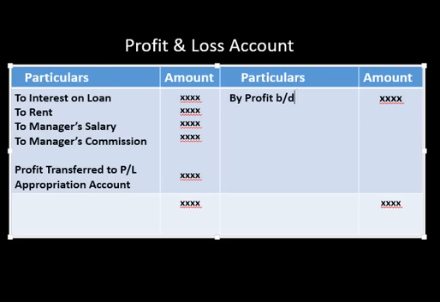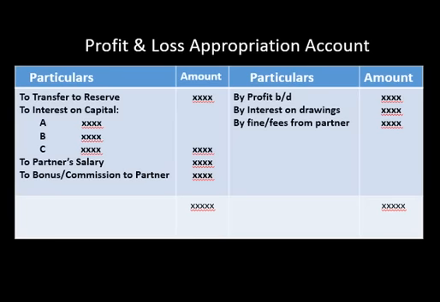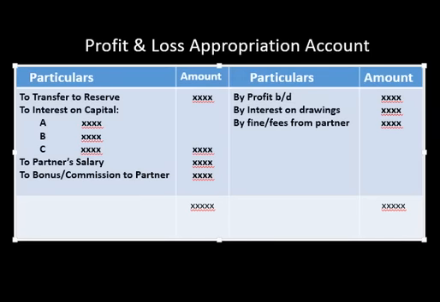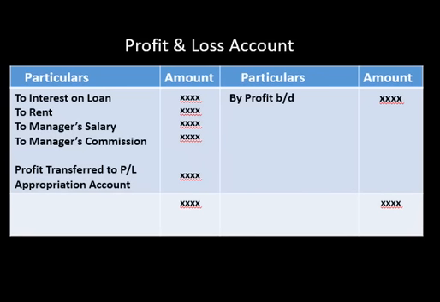After writing these charges in Profit and Loss account, you find out the profit here, and then you transfer this profit to Profit and Loss Appropriation account. When we prepare Profit and Loss Appropriation account, as you can see now, by profit brought down, we brought down that profit here. Now we are going back to Profit and Loss account. If after writing all these charges here, your Profit and Loss account is not showing profit, it shows loss, then what to do in that situation?